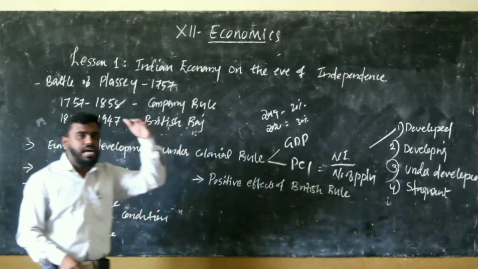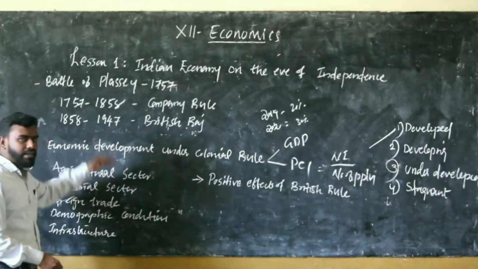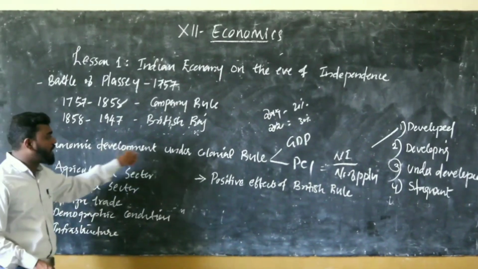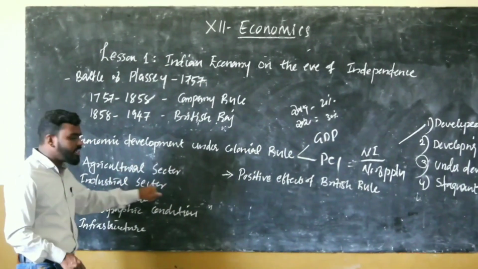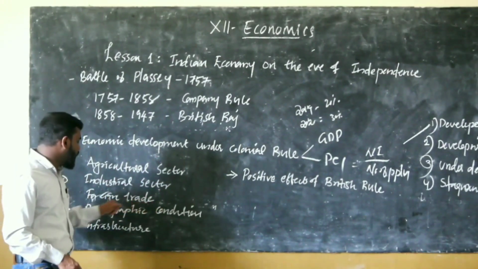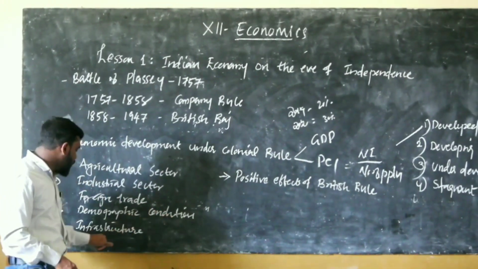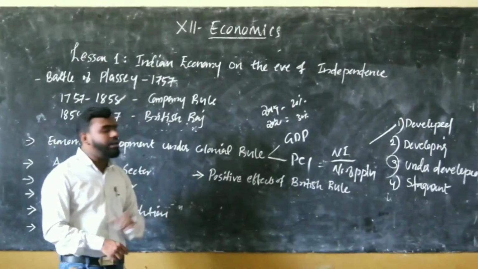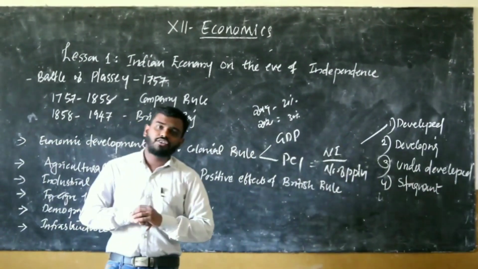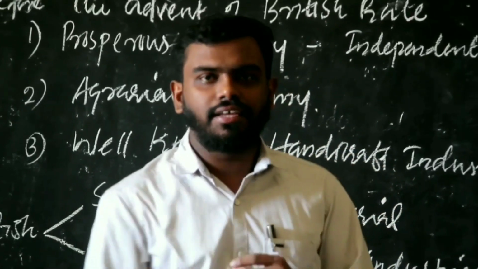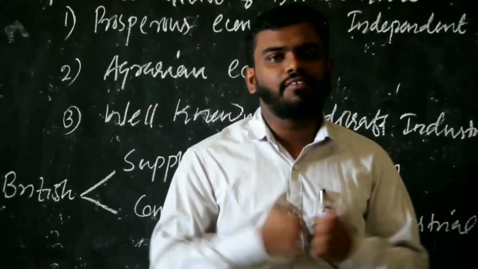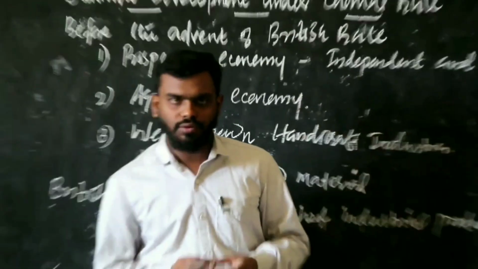Okay, so this chapter is divided into different categories. First one, economic development under colonial rule. Second one, agricultural sector. Third one, industrial sector. Fourth one, foreign trade. Fifth one, demographic condition. Next one, infrastructure. And last one, positive effect of British rule. Now we can discuss the first topic, that is condition of economic development under colonial rule.